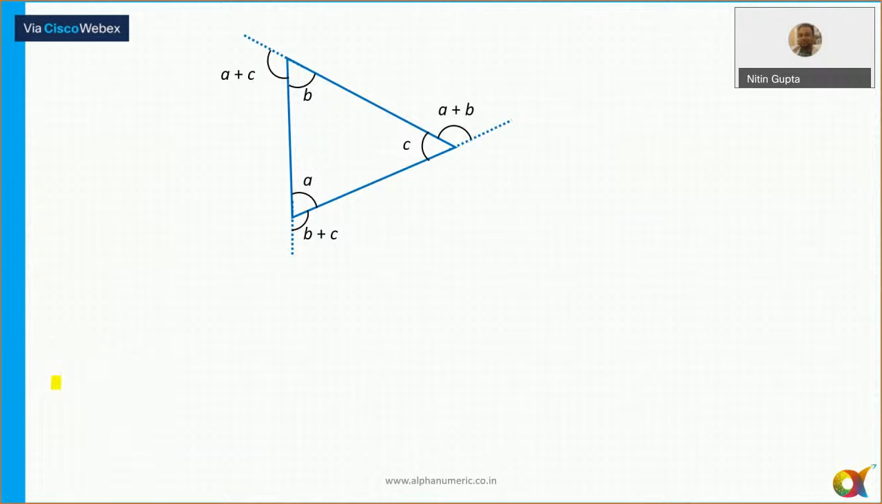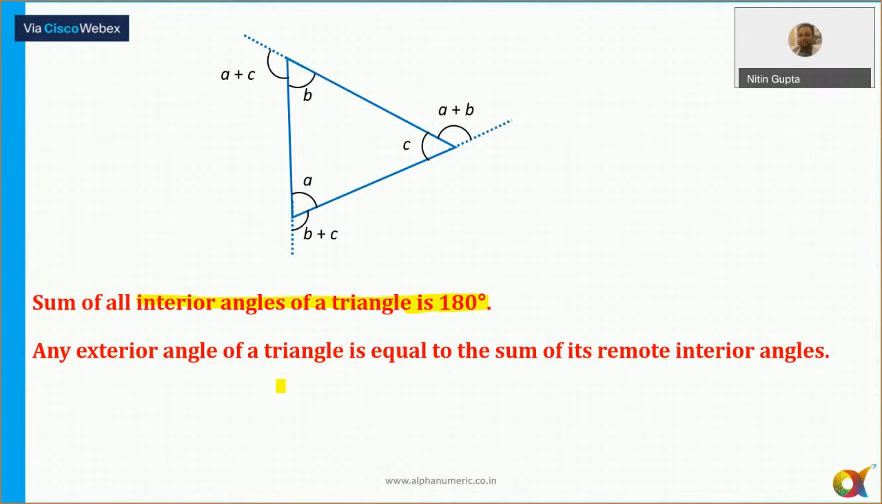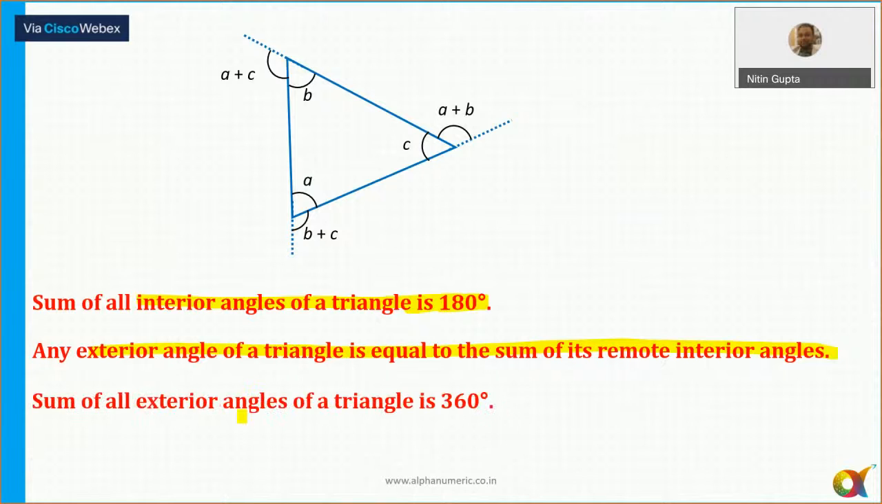Okay. So let's start with, first of all, triangles. We all know the sum of all interior angles of a triangle is 180 degrees. Okay. Any exterior angle of a triangle equals the sum of the remote interior angles, and the sum of all exterior angles of a triangle is equal to 360 degrees.